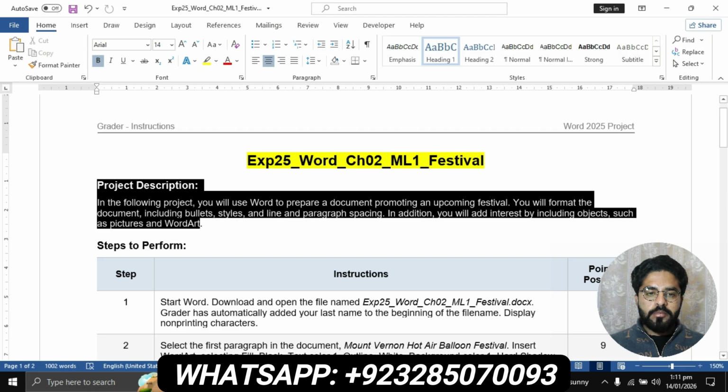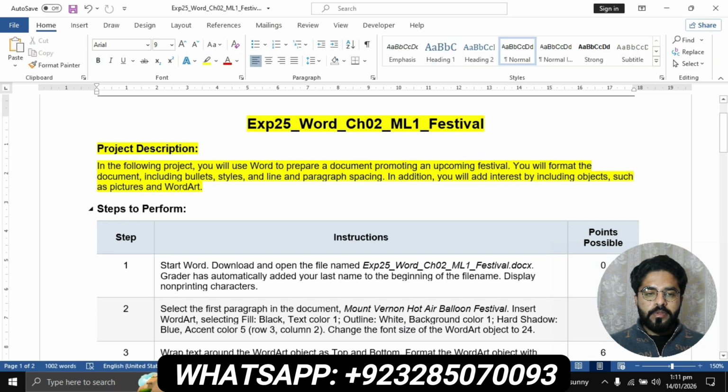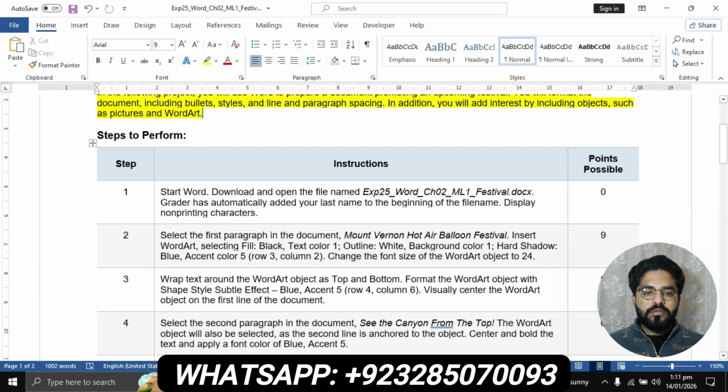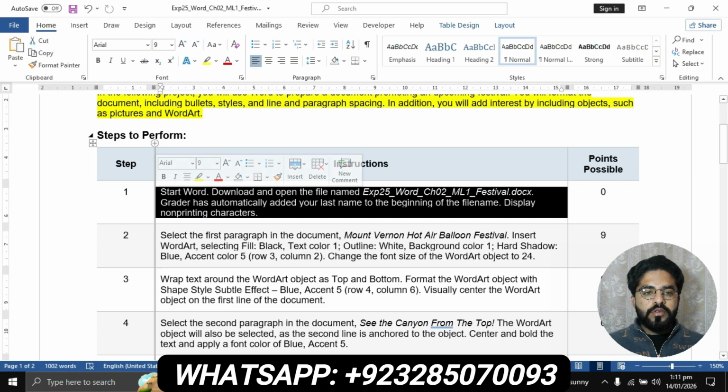Here is the project description. As you can see, in the following project you will use Word to prepare a document promoting an upcoming festival. You will format the document including bullets, styles, and line and paragraph spacing. In addition, you will add interest by including objects such as a picture and WordArt. You can also read it out. Now we will move to question number 1.